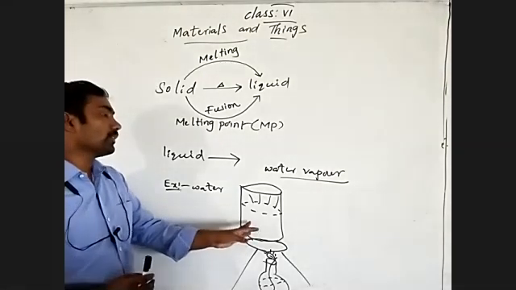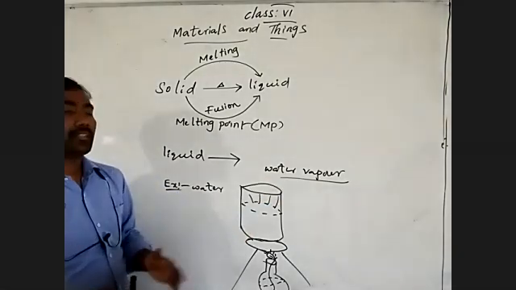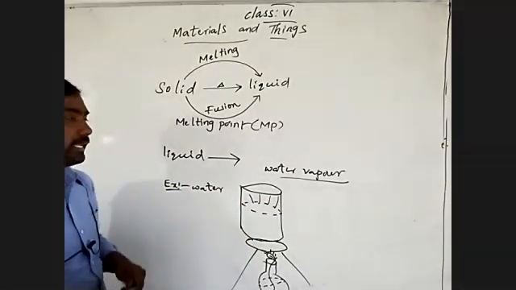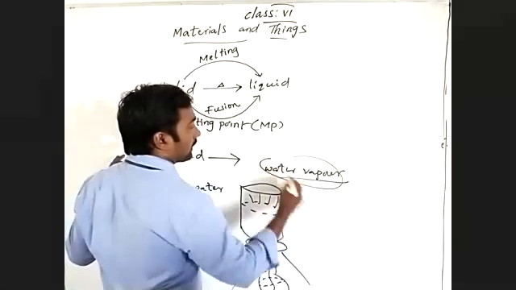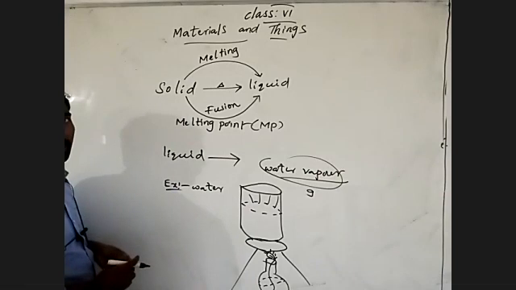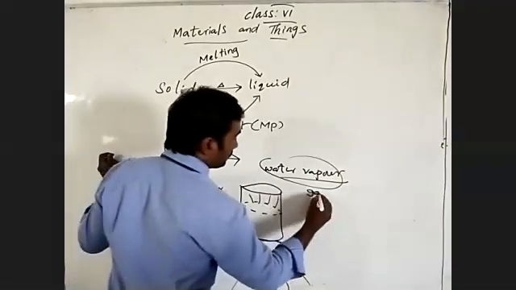The water has converted into water vapor. Water vapor is an example of the gas state of water.